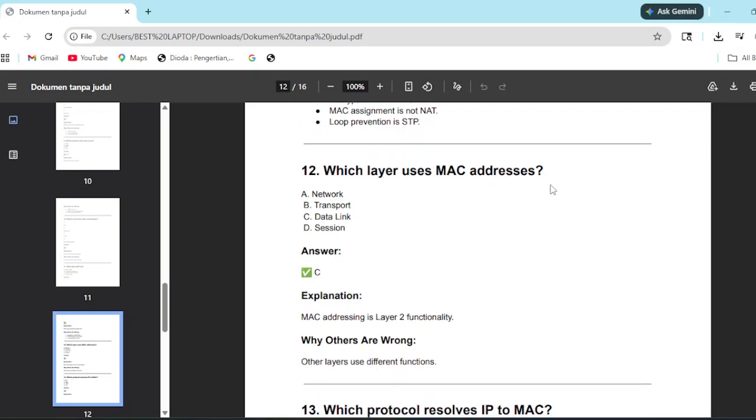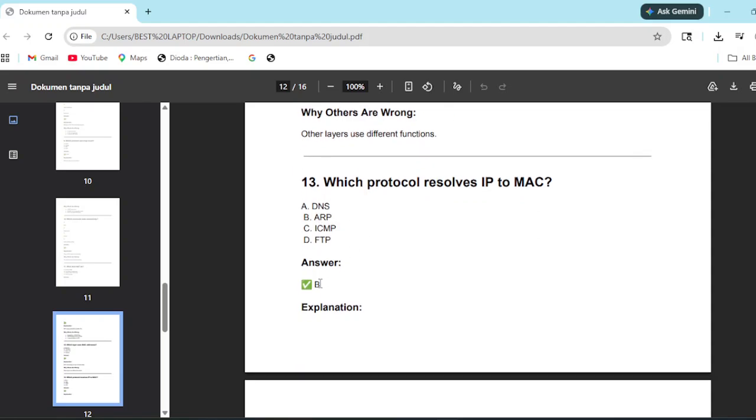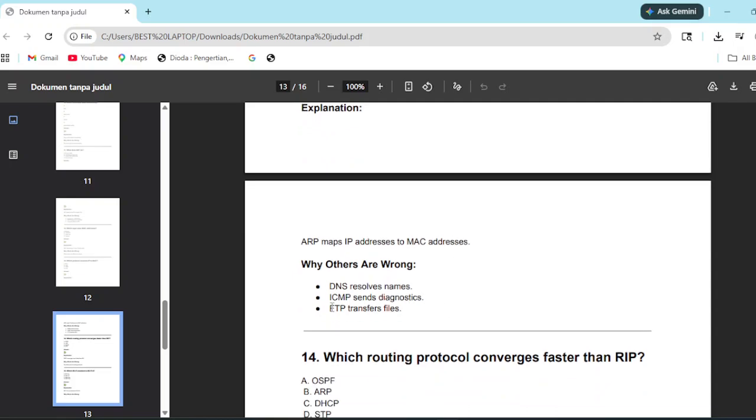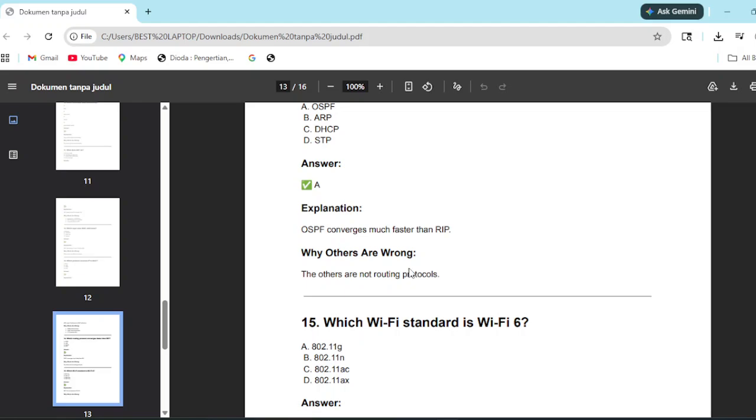Which layer uses MAC addresses? Data link. Data link is layer 2, just in case you ask. Which protocol resolves IP to MAC? ARP. ICMP is for ping. DNS is for domains. FTP, I'm not very clear with the shortened word; if you give me the long word I'll know. File Transfer Protocol, it's for transferring files. It's a whole different thing. Which routing protocol converges faster than RIP? OSPF, no question. It's quicker.